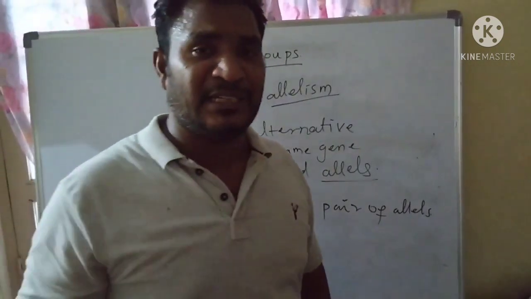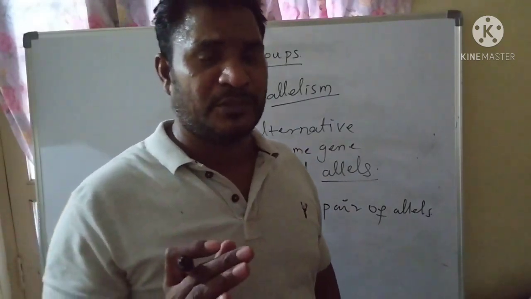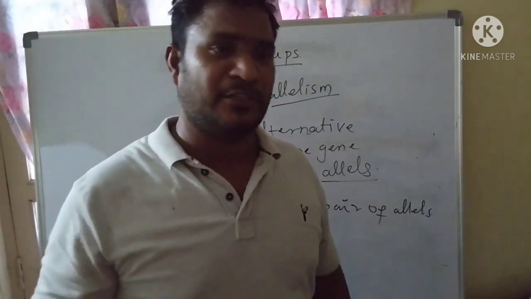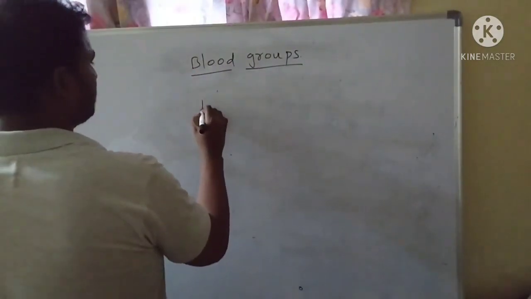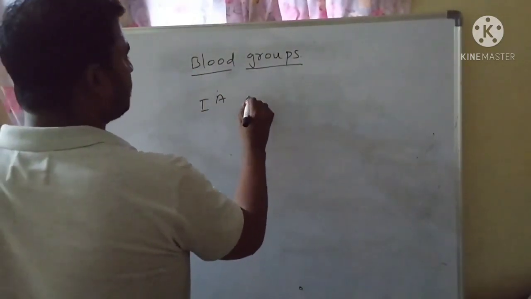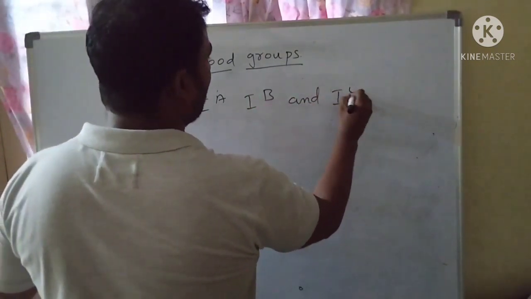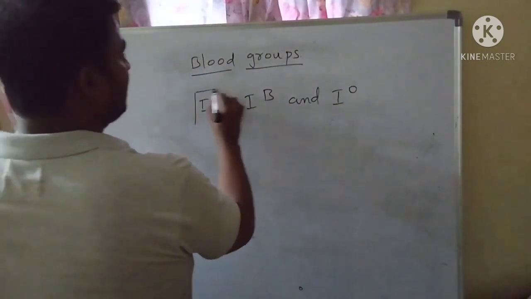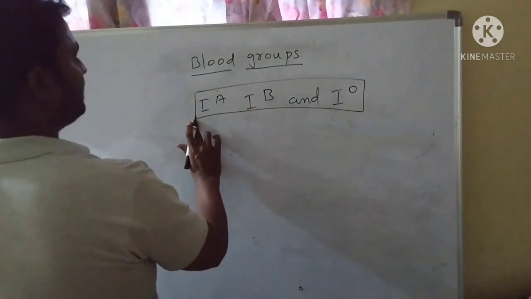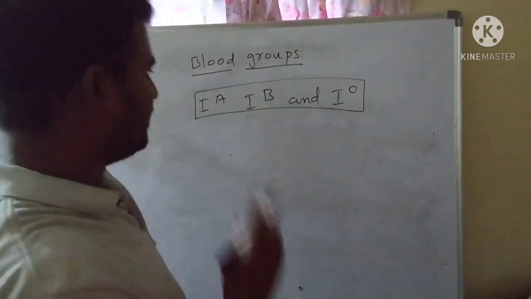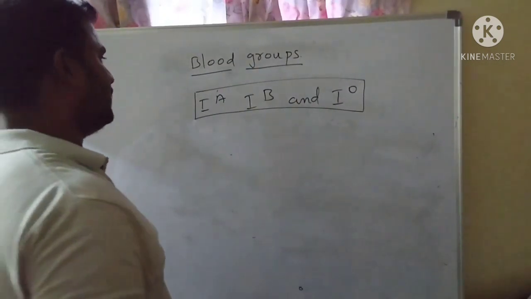Then what are the three alleles which are responsible for the formation of blood groups in the human body? They are IA, IB and IO. These three alleles indicate the blood groups in the human body.